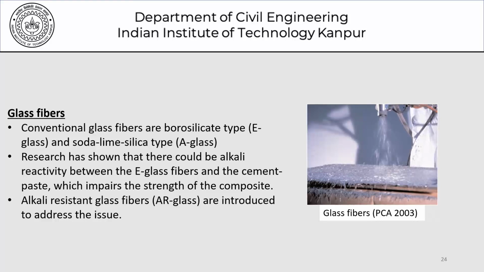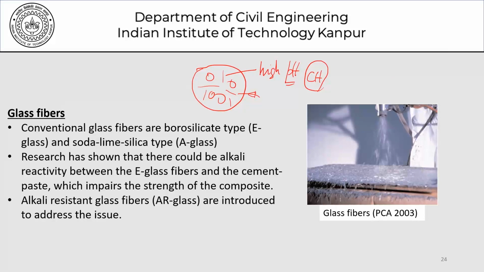Recall that the concrete that we talk about, the aggregates and the cement paste and mortar and so on, this is a high pH environment. This is something which we've already talked about, this high pH coming largely from the calcium hydroxide generated during the hydration process. Now this high pH here means that any fibers or any material that we introduce in this matrix should also be durable in the high pH environment. This could sometimes not be true for normal glass.